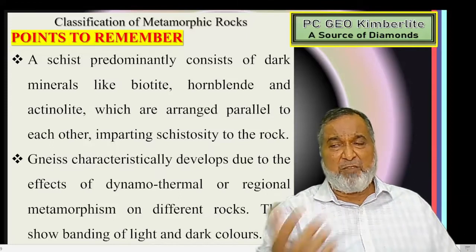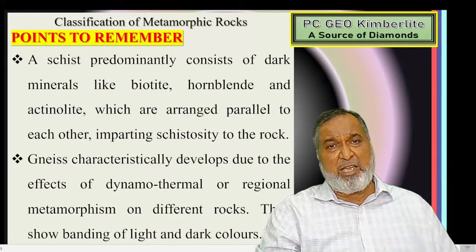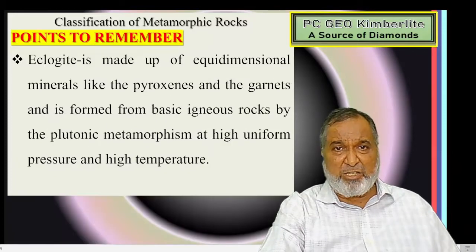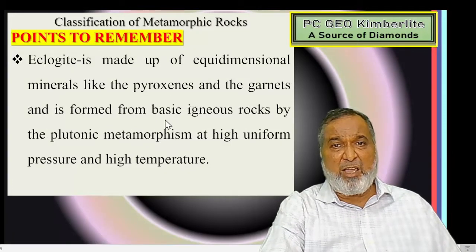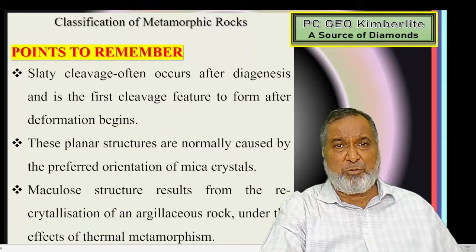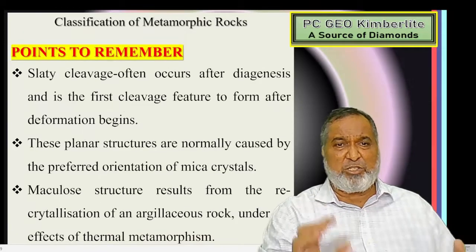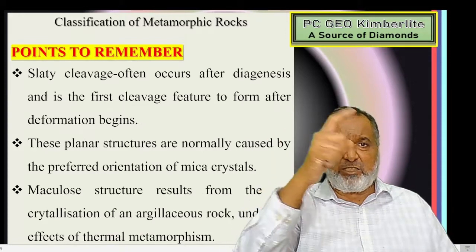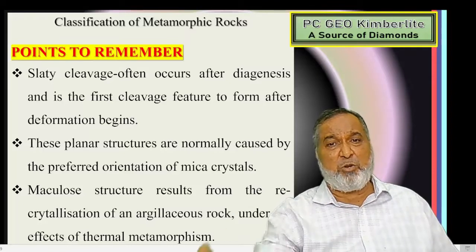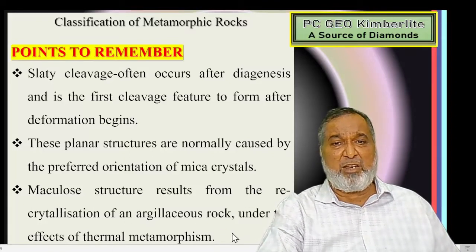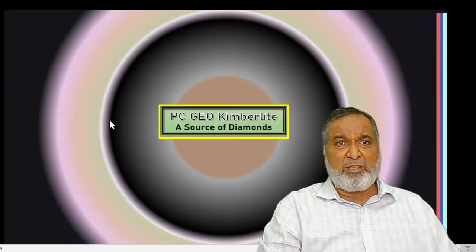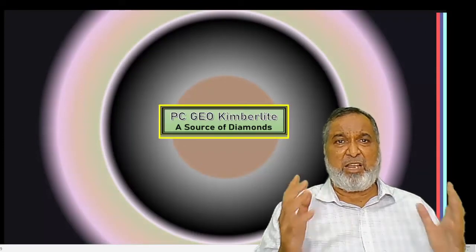Similarly for the gneiss structure, you can identify mica gneiss, biotite gneiss or hornblende gneiss. Then eclogite, where we have pyroxene and garnet, an equigranular mineral, so that is the main point. These are the points you have to remember. In the granular structure and maculose structure, each grain has its own boundary, but if the boundaries are shared between adjacent minerals, it is called maculose, and this maculose is an effect of thermal metamorphism.